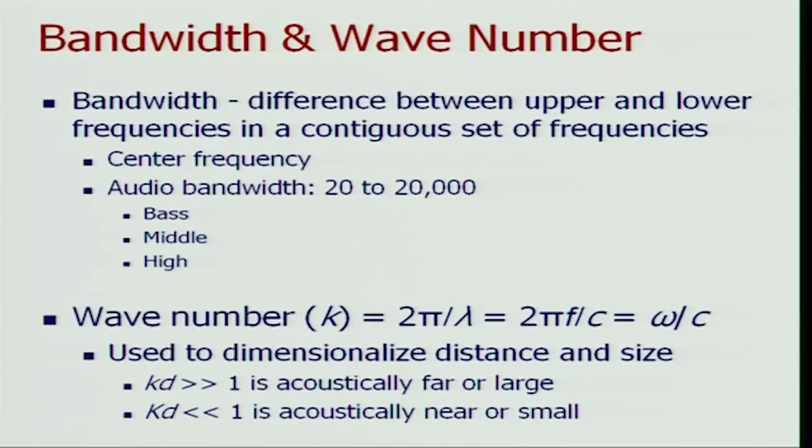Another term which we will come across frequently is wave number, which is nothing but 2 pi over lambda, where lambda is the wavelength of the sound wave. And since lambda equals c over f, where c is the velocity of sound and f is the frequency, wave number is 2 pi f over c, or omega, which is angular frequency, divided by velocity of sound.